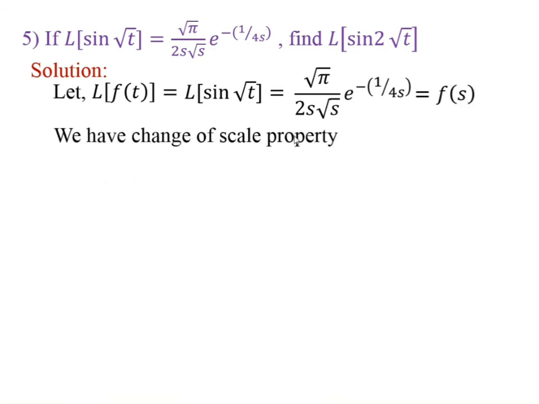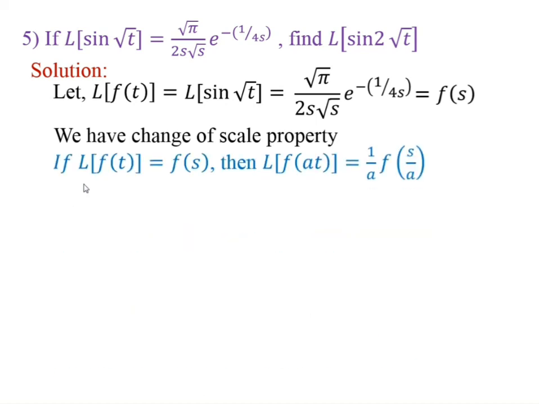We have the change of scale property. If Laplace of f of t is equal to f of s, then Laplace of f of at is equal to 1 upon a into f of s upon a.